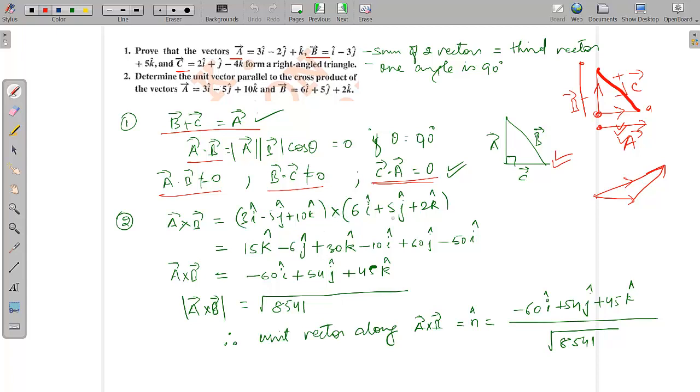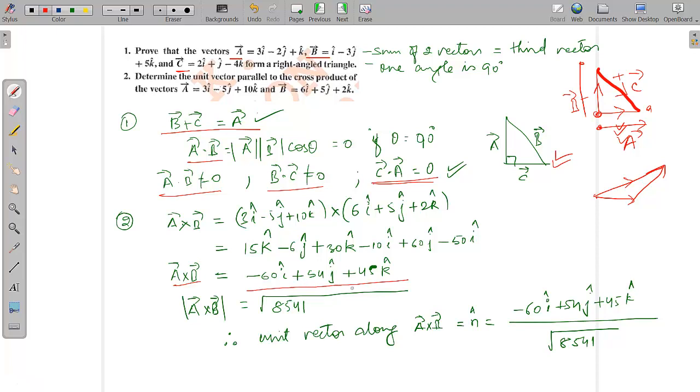Similarly, if you do 5j cross j, since these are the same, it will be 0. We need not write it. Then minus 5j cross 2k: j to k is the positive direction, so it will not have a negative sign. So minus 5 into 2 is minus 10, and j cross k is plus i cap. Similarly, you can do the others. So you see that a cross b becomes this much.